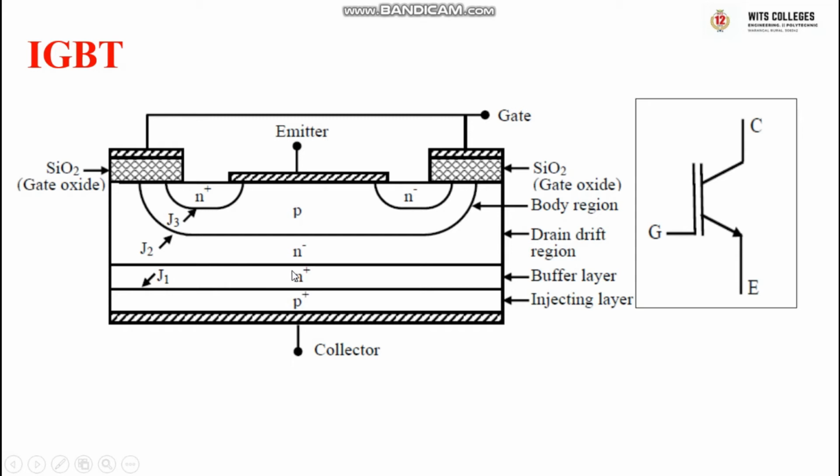The injection layer is the key layer to the superior characteristics of IGBT. So here we have two junctions J1, J2. By observing carefully, we have an N channel MOSFET and two BJTs in the structure of IGBT.